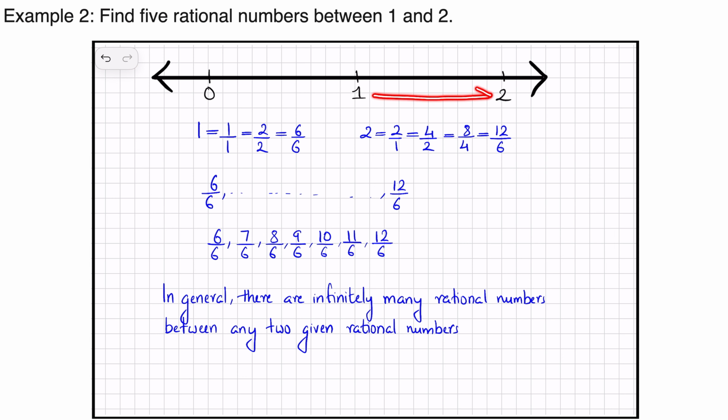But through this exercise, what we also understand is that it is not just 5. We can find any number of rational numbers between 1 and 2. Let's say we want to find 10 rational numbers between 1 and 2. Now how do we do that? With the same example, instead of transforming 1 in the form of 6 by 6 and 2 in the form of 12 by 6, we do it in a different way.